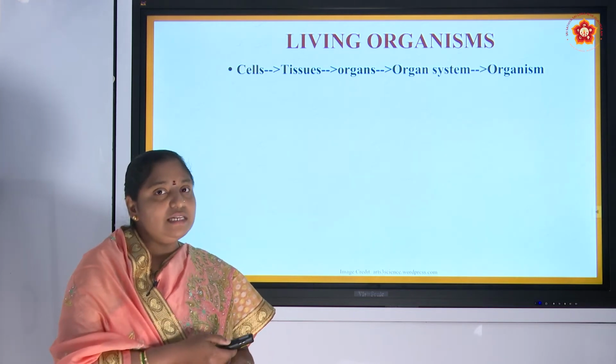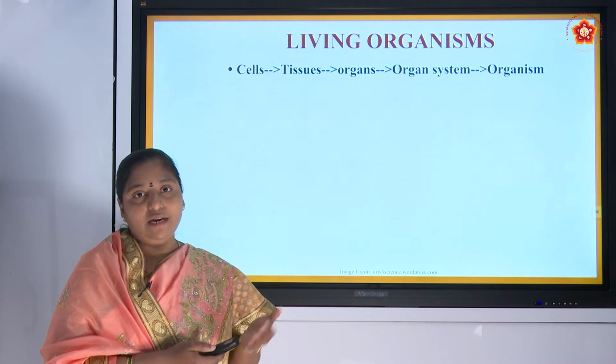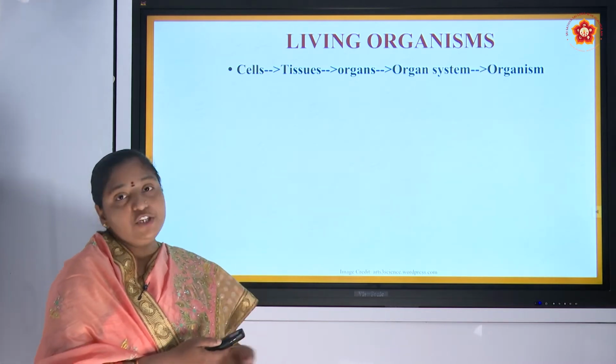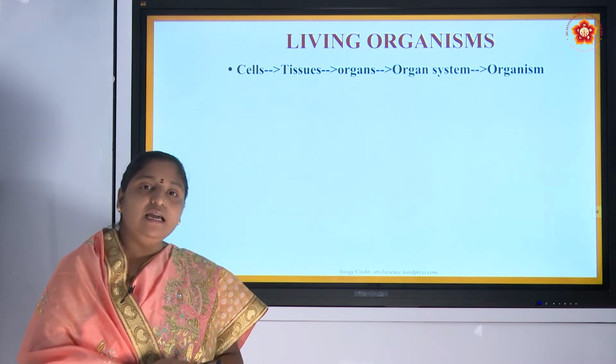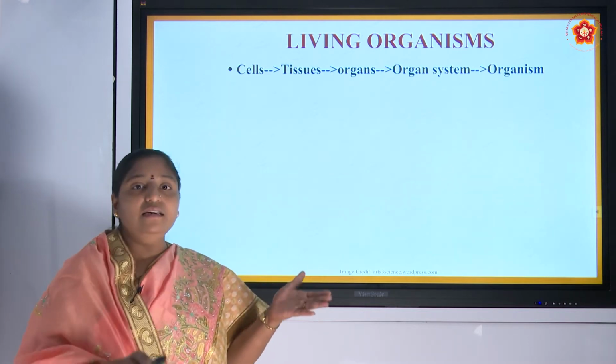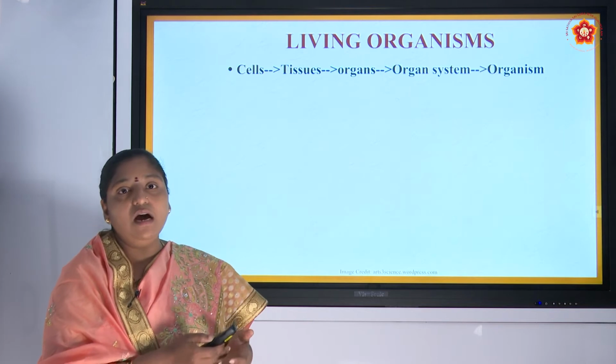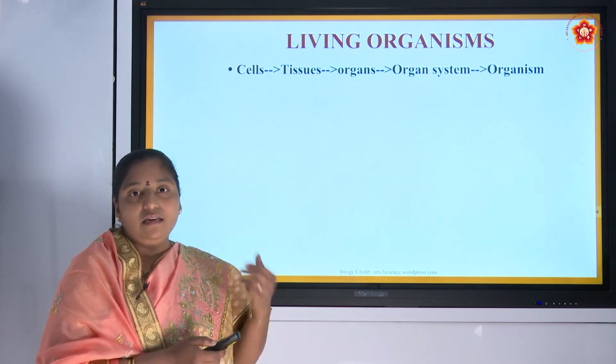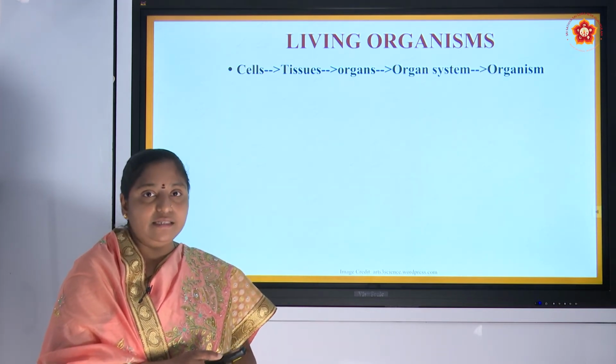Cells are grouped to form a tissue, a group of tissues form organs, and a group of organs form an organ system, and if all the organ systems are arranged, then it results in an organism.